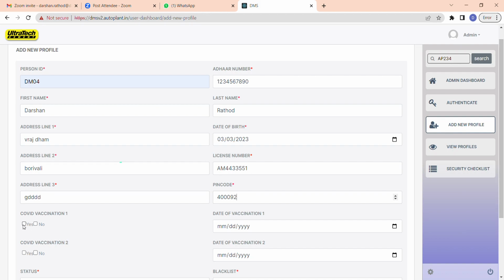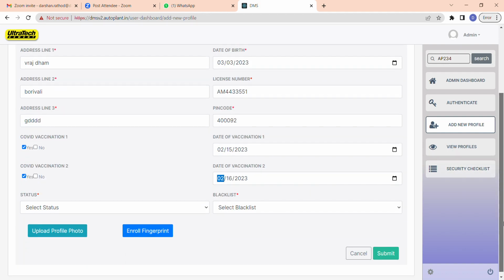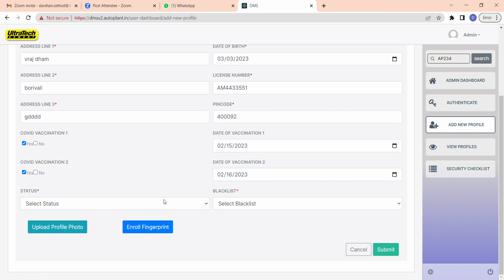COVID vaccination 1, yes. COVID vaccination 2, yes. Select the status, I'm active. Blacklist, I'm not on blacklist.